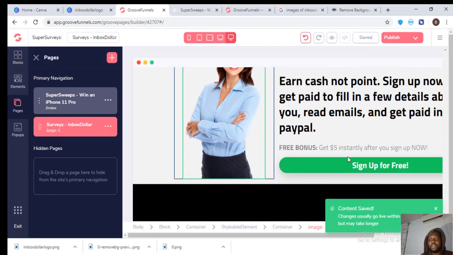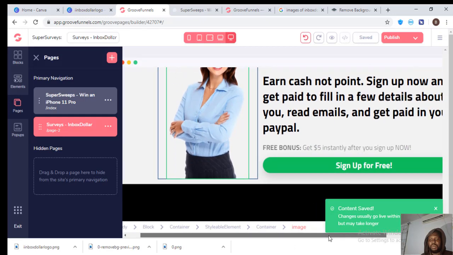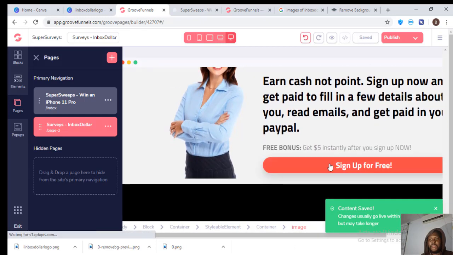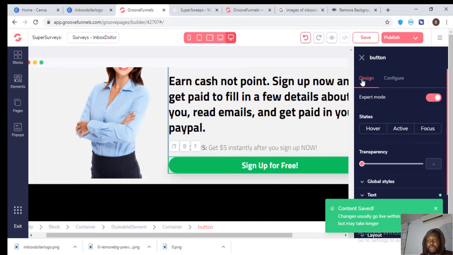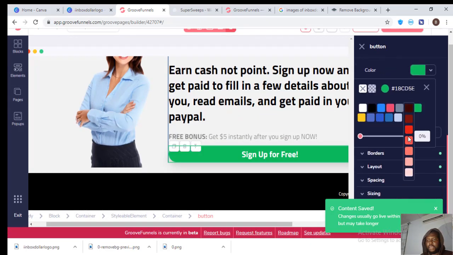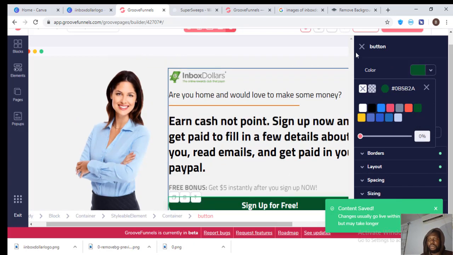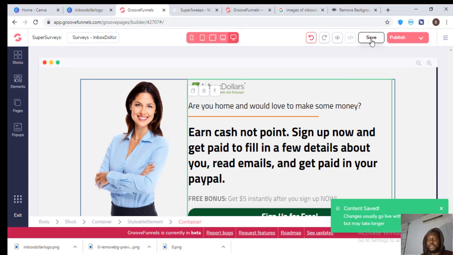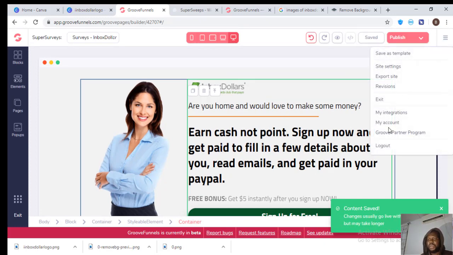I really don't know, this green looks too bright. Let's make it a bit deeper. Okay, so let me see the background. Let's make this green a deeper green. Yep, boom, that works for me. Okay, so I can publish this. So I can decide to just simply export the site.